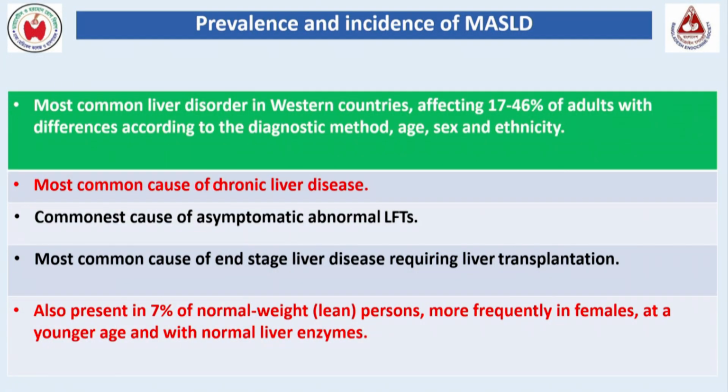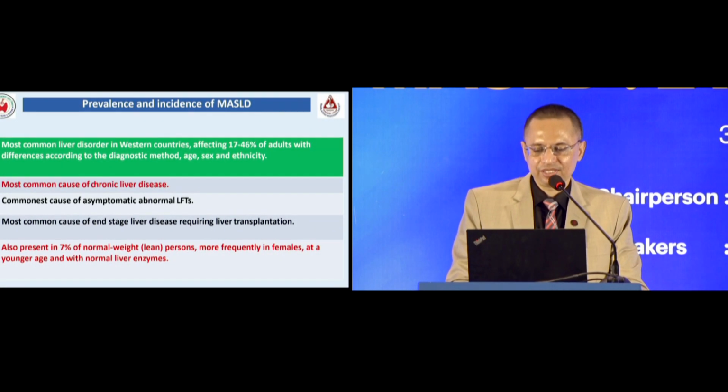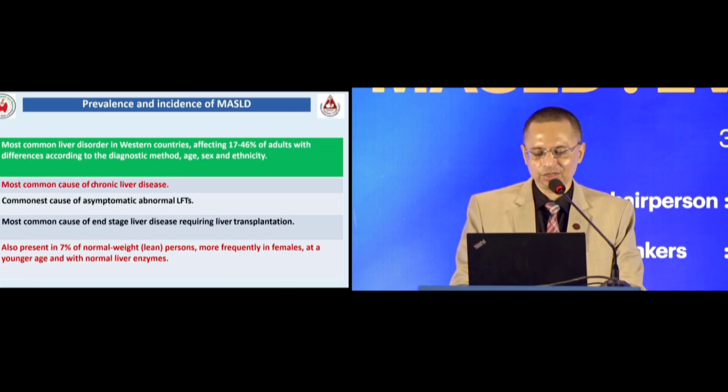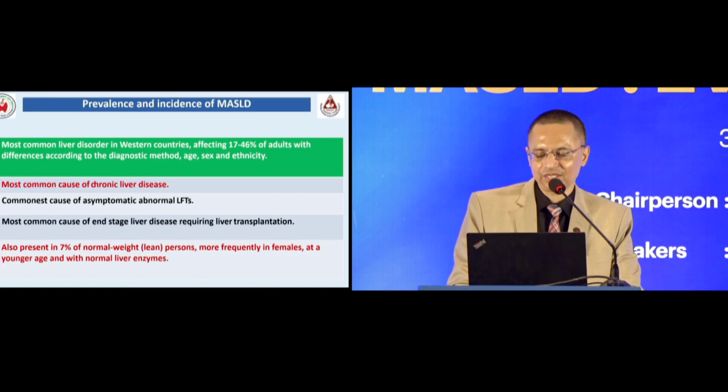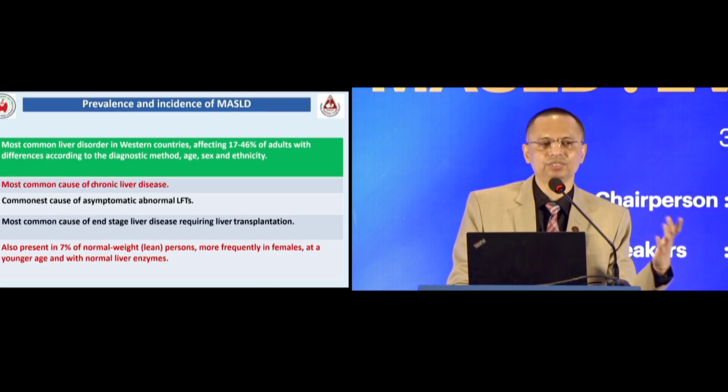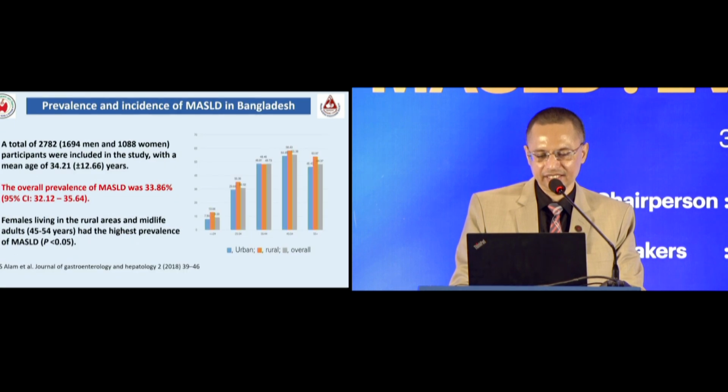It is the most common liver disorder in Western countries, affecting 70 to 46% of adults. It is the most common cause of chronic liver disease, the commonest cause of asymptomatic abnormal liver function test, and the most common cause of end-stage liver disease. 7% of normal weight persons, more frequently females at a younger age with normal liver enzymes, can also present with fatty liver disease.